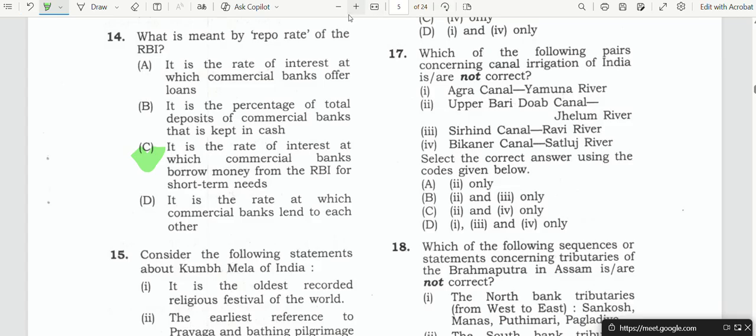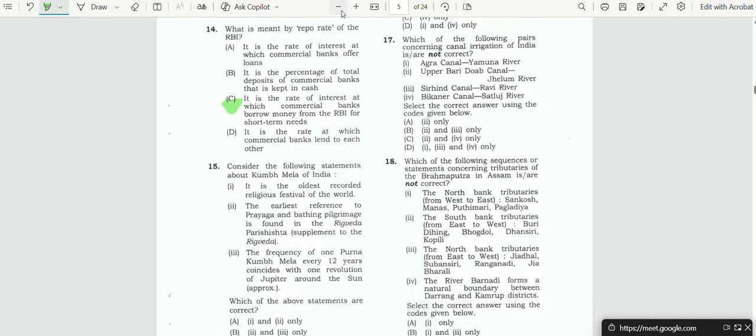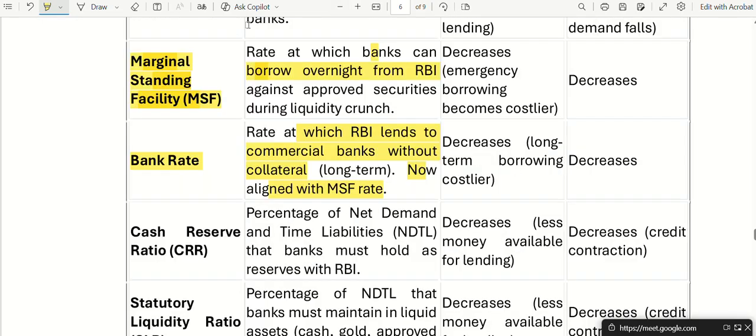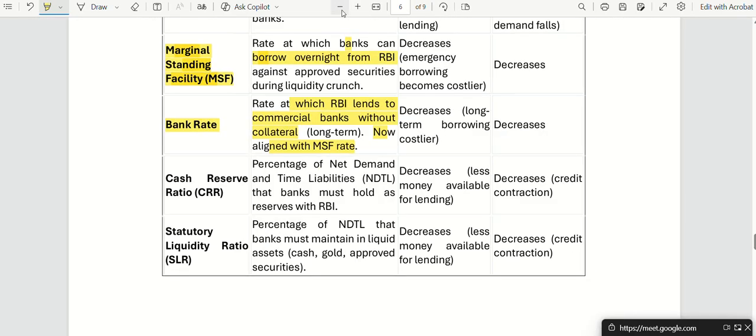So you see, you got a direct question in 2024 regarding this concept. So in economy, please continue to do this chapter, monetary policy, inflation. In the present context also, it is very, very important.